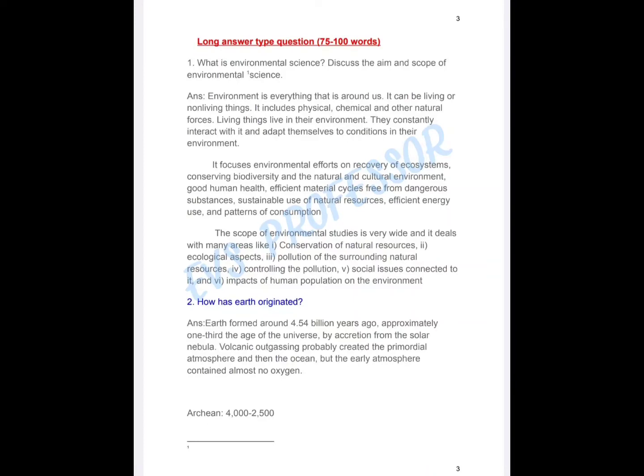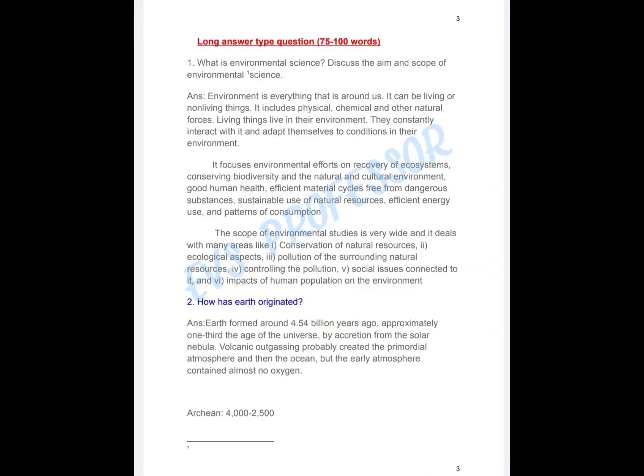It focuses environmental efforts on recovery of ecosystems, conserving biodiversity and the natural and cultural environment, good human health, efficient material cycles free from dangerous substances, sustainable use of natural resources, efficient energy use, and patterns of consumption.